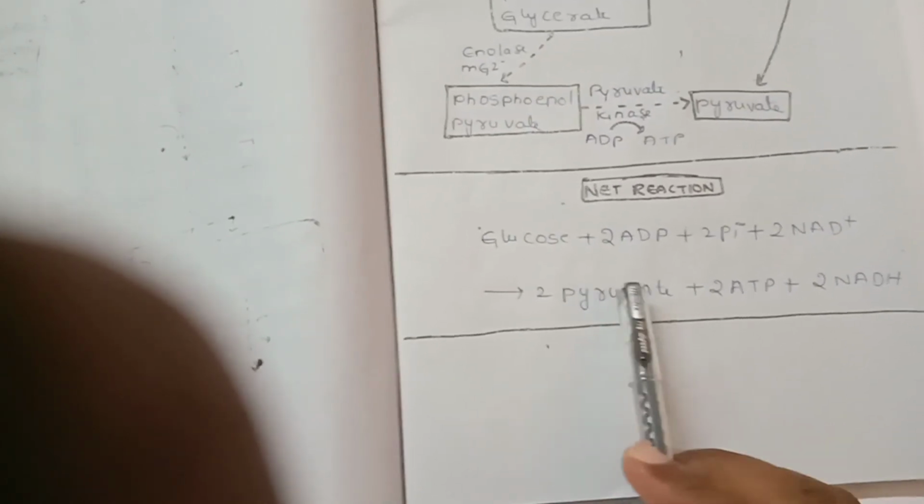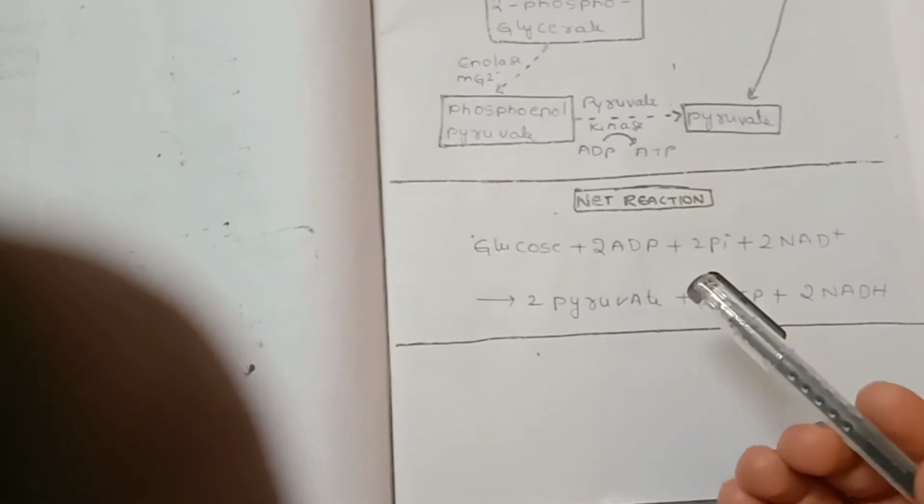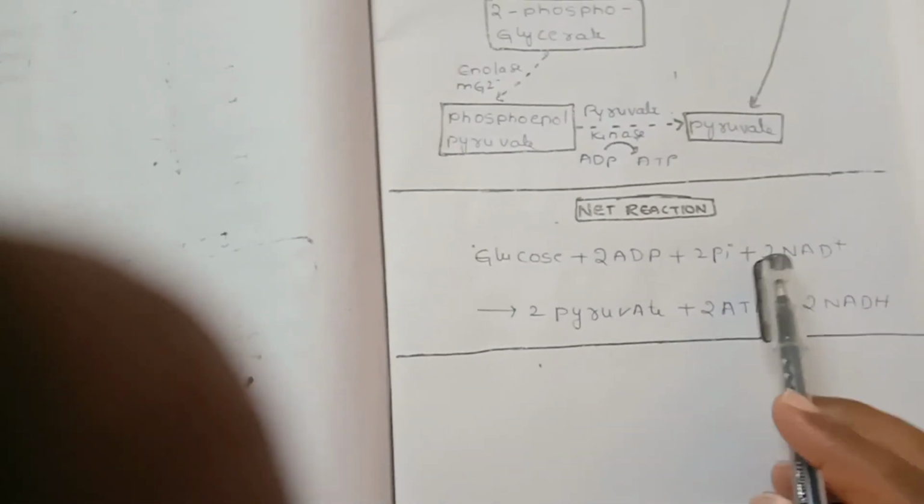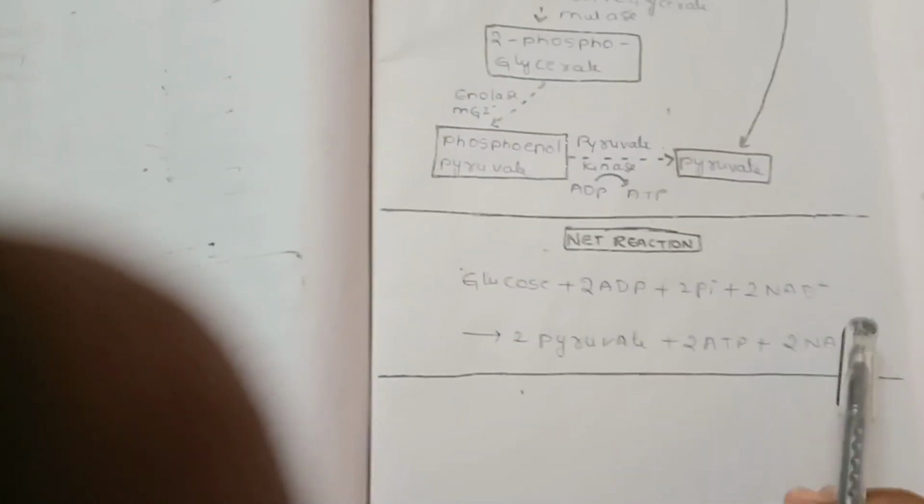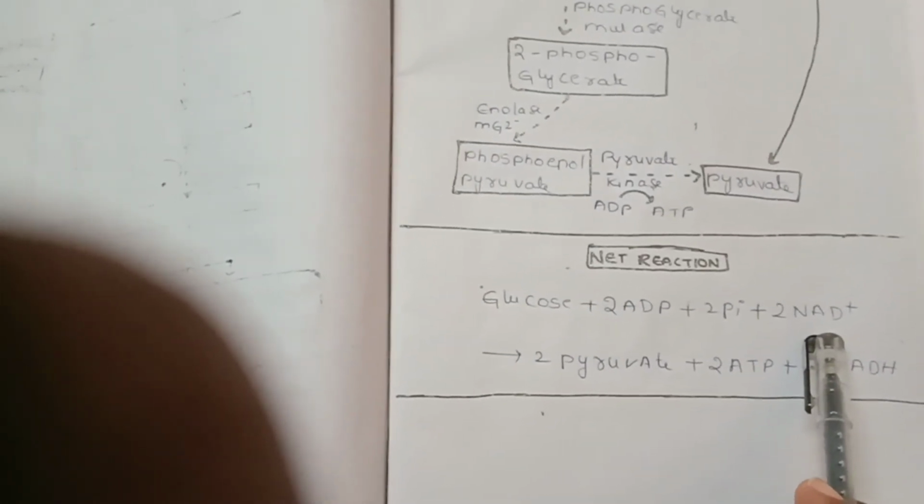So 2 ATP are used in the first phase, and the net gain is only 2 ATPs. The 2 molecules of inorganic phosphate are utilized, and the nicotinamide adenine dinucleotide is reduced into